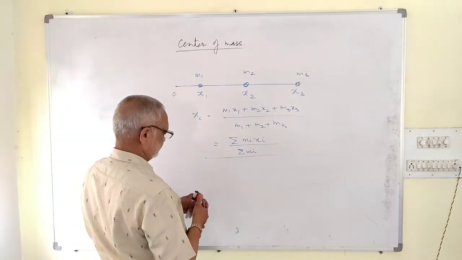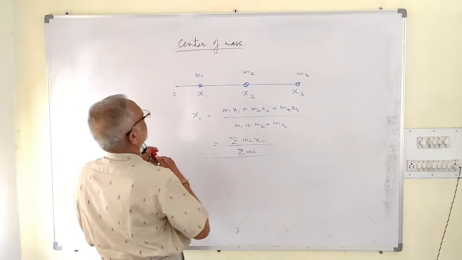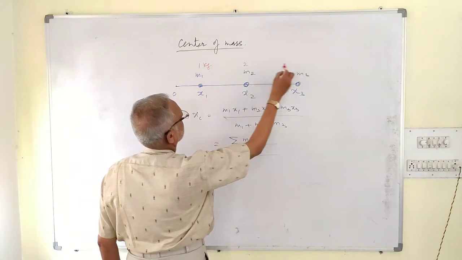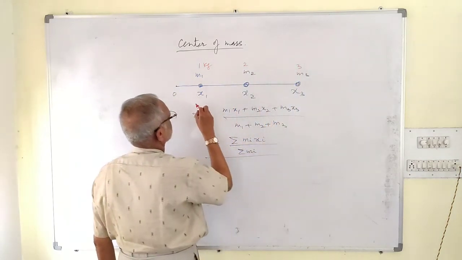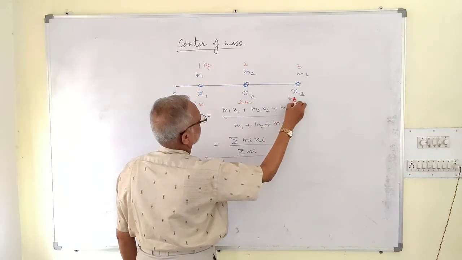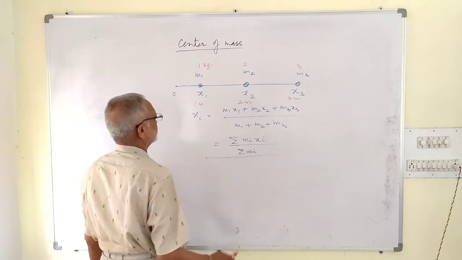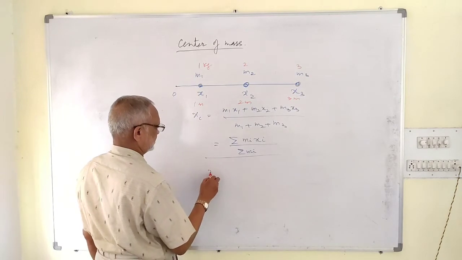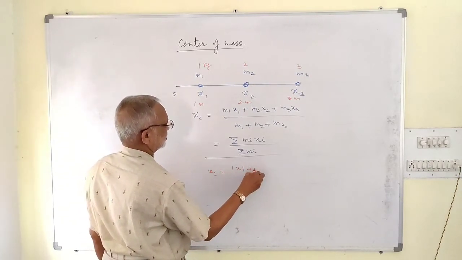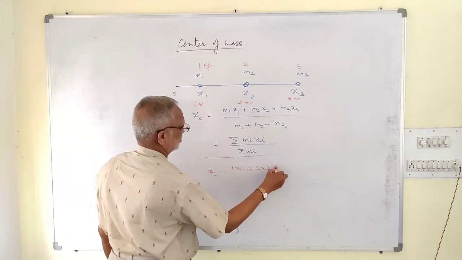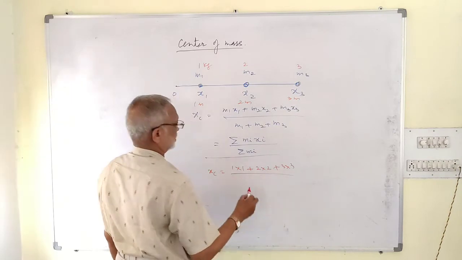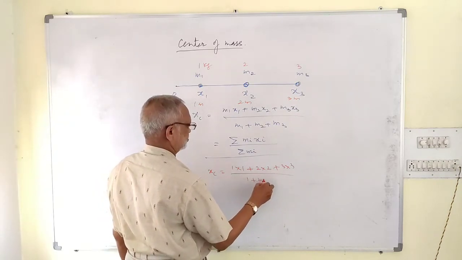Suppose this is 1 kg, 2 kg, 3 kg placed at 1 meter, 2 meter, 3 meter. What is the position of the center of mass? Xc is equal to 1 into 1 plus 2 into 2 plus 3 into 3 whole divided by 1 plus 2 plus 3.